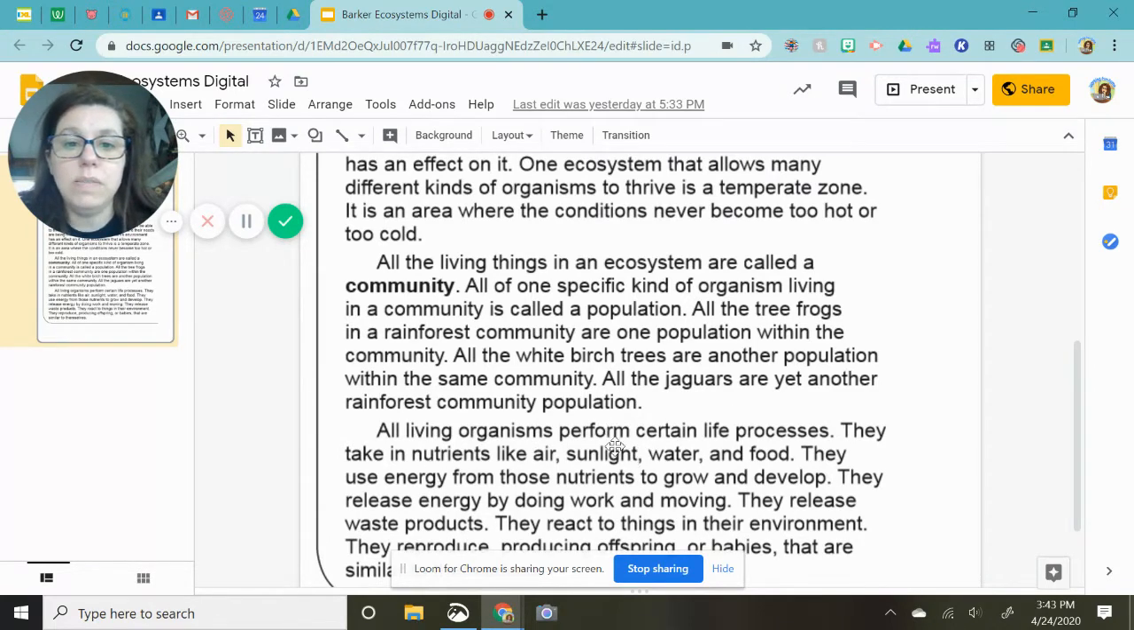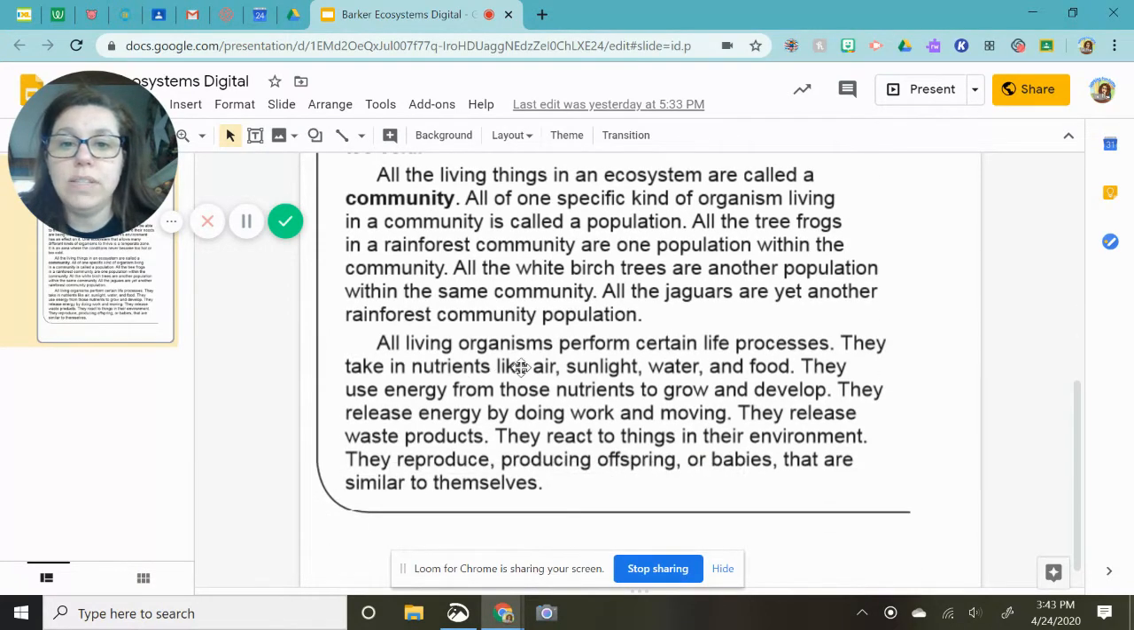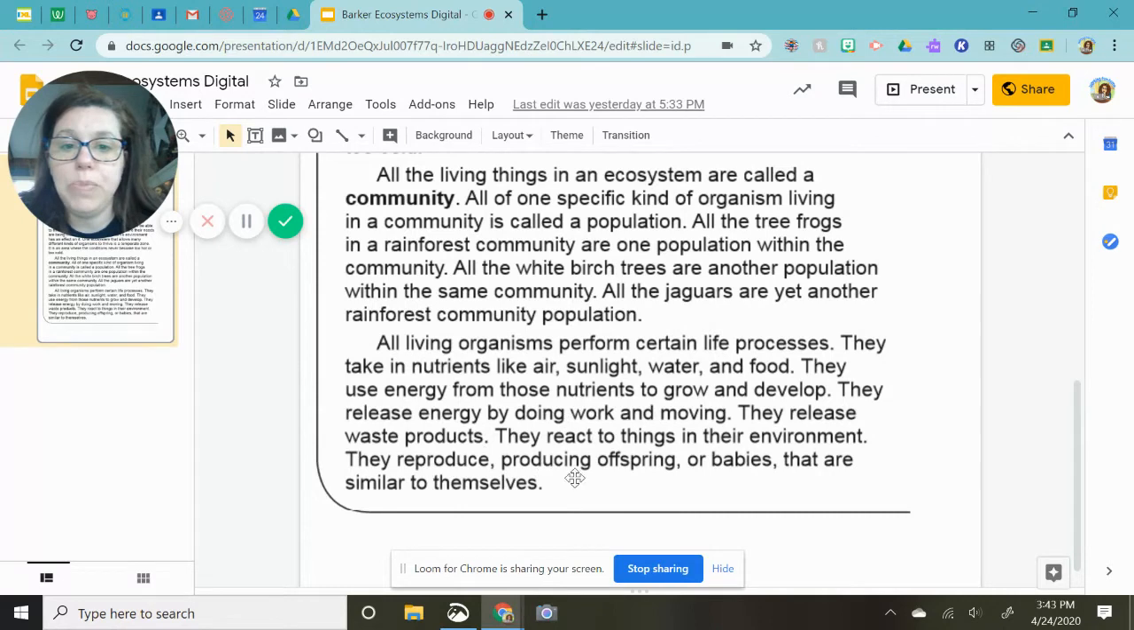All living organisms perform certain life processes. They take in nutrients like air, sunlight, water, and food. They use energy from those nutrients to grow and develop. They release energy by doing work and moving. They release waste products. They react to things in their environment. They reproduce offspring or babies that are similar to themselves.